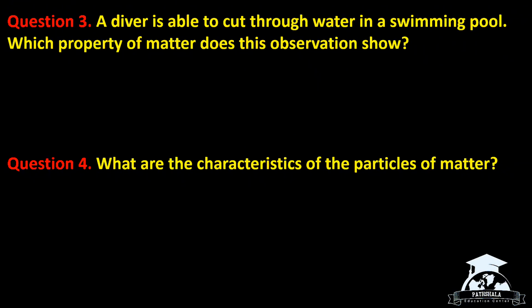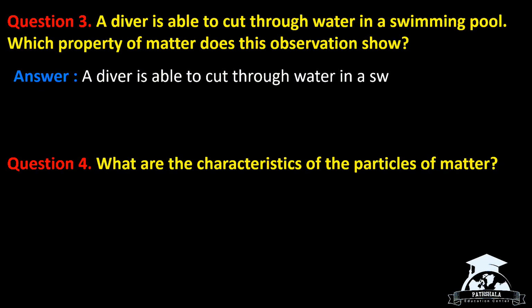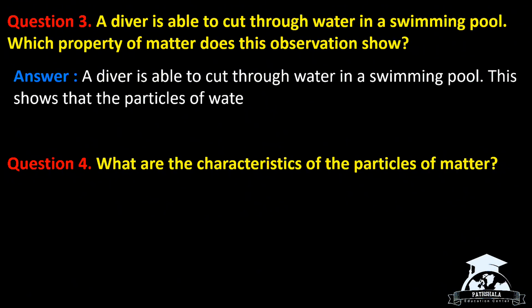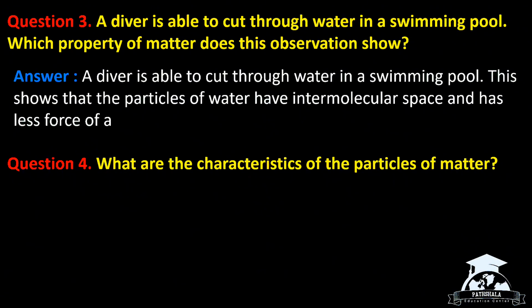Question 3. A diver is able to cut through water in a swimming pool. Which property of matter does this observation show? Answer. A diver is able to cut through the water in a swimming pool. This shows that the particles of water have intermolecular space and less force of attraction.